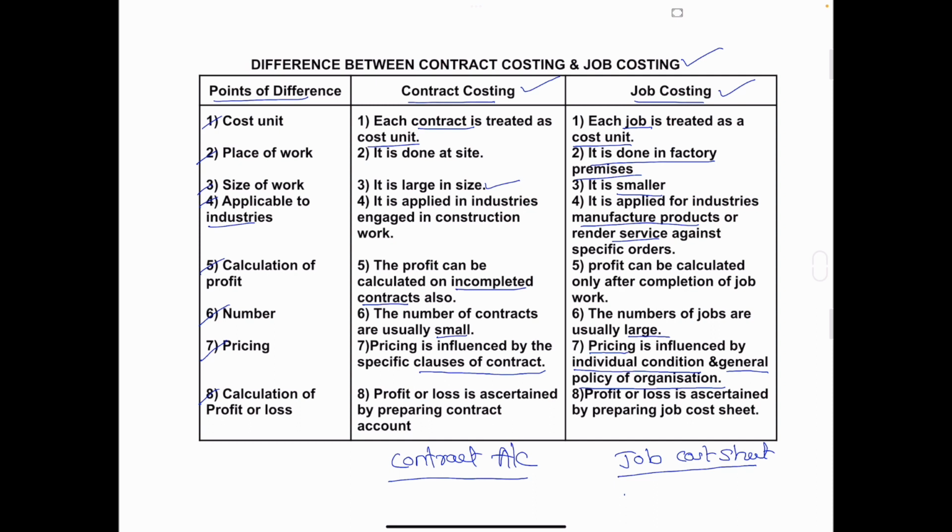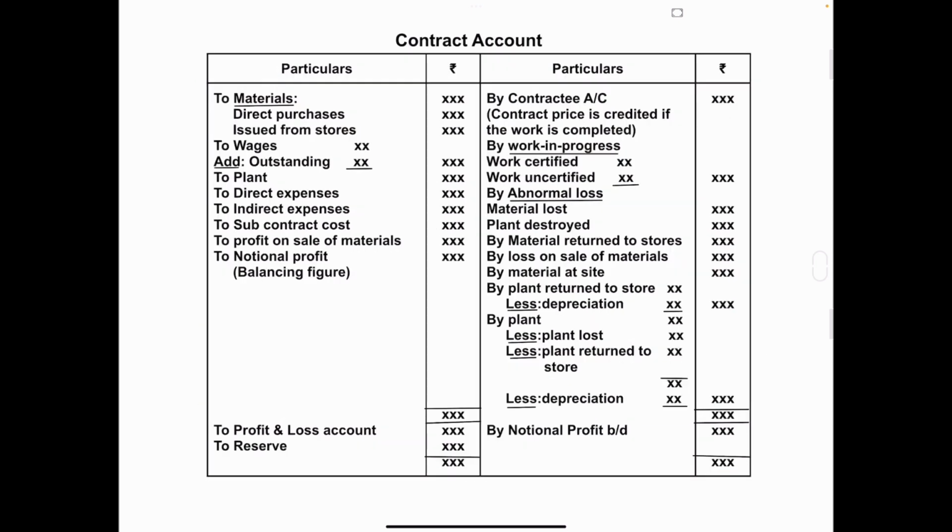Seventh, fixing the prices of the contract and job. And the last one is calculation of profit and loss. So these are the differences between contract costing and job costing. Hope you got the topic. If you have any doubt, you can let me know in the comment section. Okay.